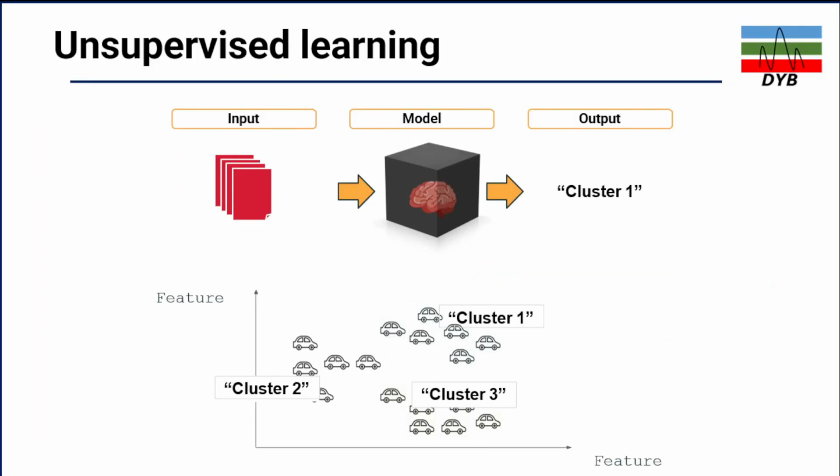Another example, the input data in this case has different shapes, but the data is the same. Let's say all of it is a car, but based on the different features, it will define different clusters. Let's say cluster 1, 2, and 3, based on the different shape or feature of the same equipment or the same figure you have given it.